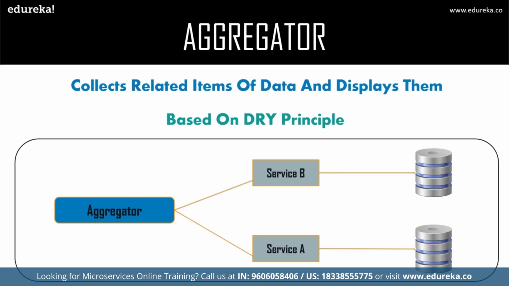So that was about the aggregator design pattern, guys. Let's move forward with the next design pattern, that is API gateway. Now, microservices are built in such a way that each service has its own functionality.